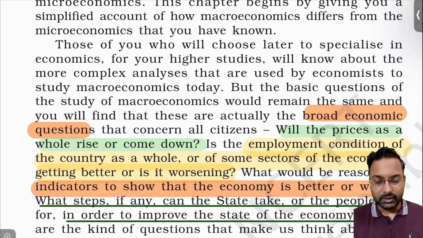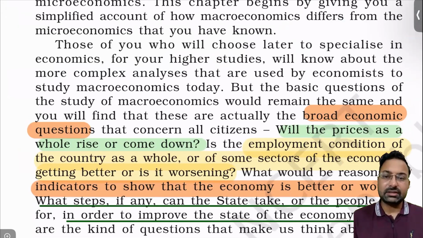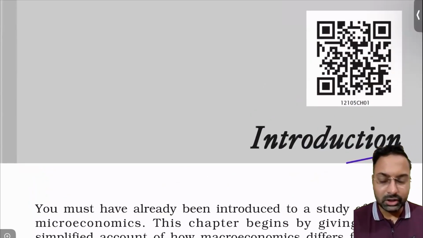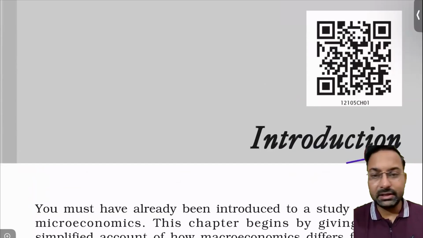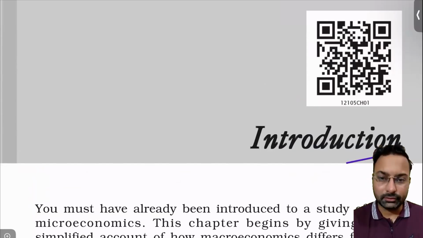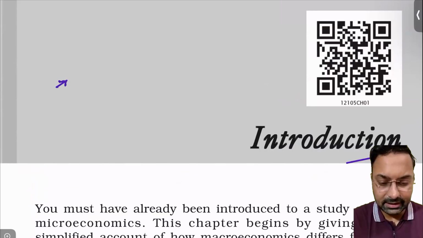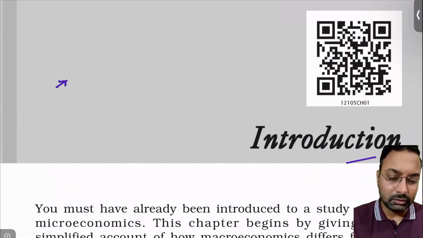So in every economy, there are some broad questions. You may be going to the market every day in order to buy clothes or vegetables or fruits, etc. You must be going to the market and asking the supplier, the vendor, how much is it?